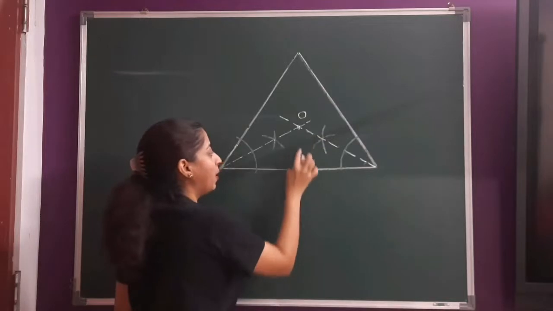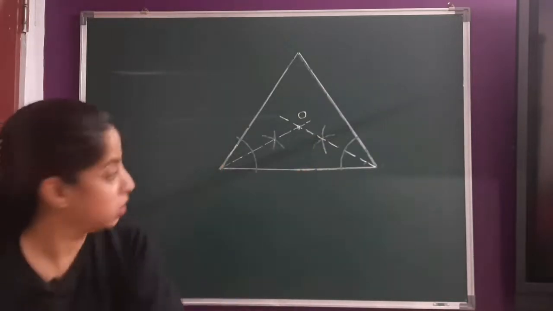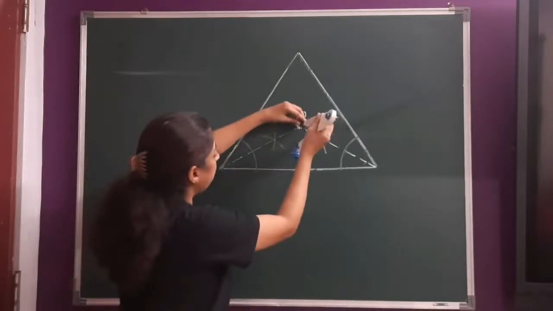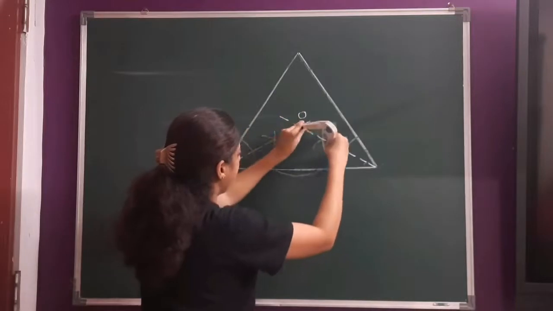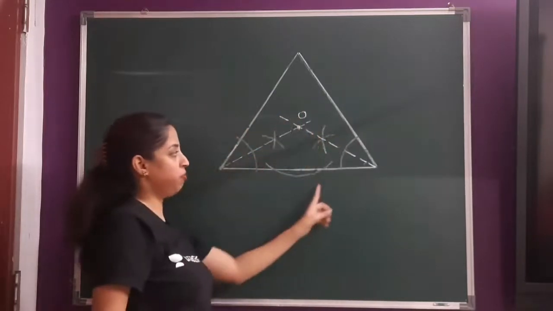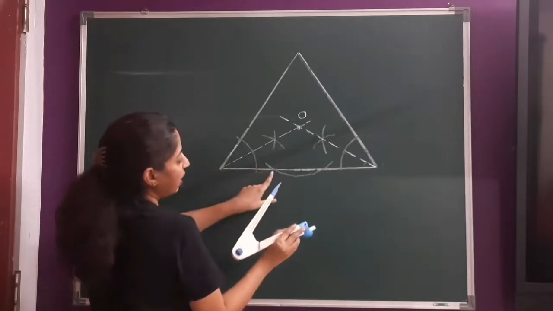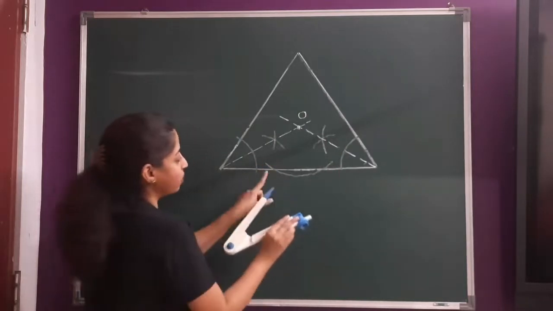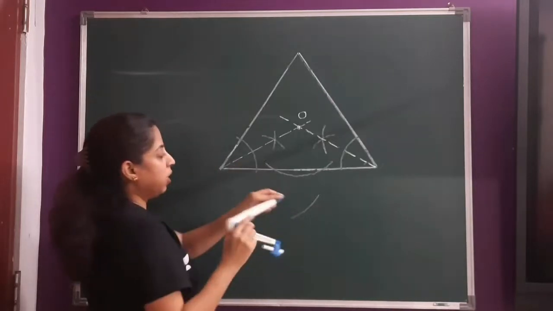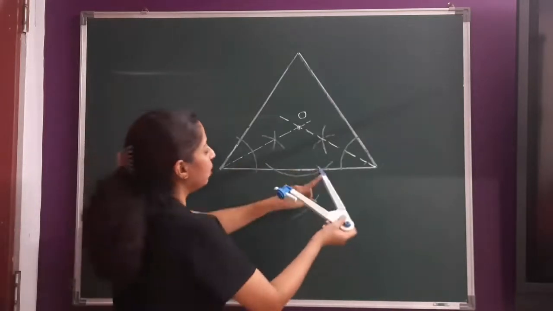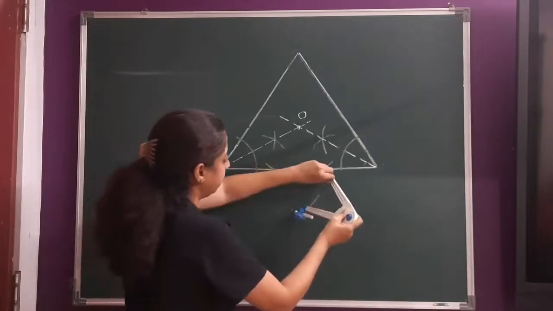Now we have to make a perpendicular from here to this base. So what you will do, keep the pointer here, stretch it a bit so that you are able to make 2 marks or the full arc. So I have made the full arc this time, keeping the point at this point where this arc has met our line segment. I draw an arc. Now keeping the same measurement, keeping the point here, I cut the previous arc.